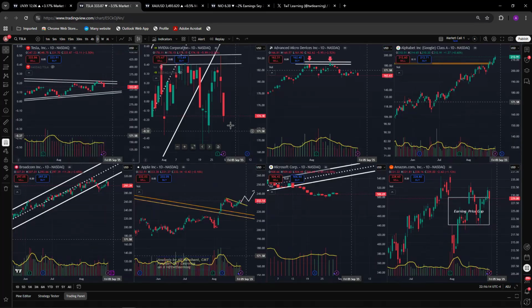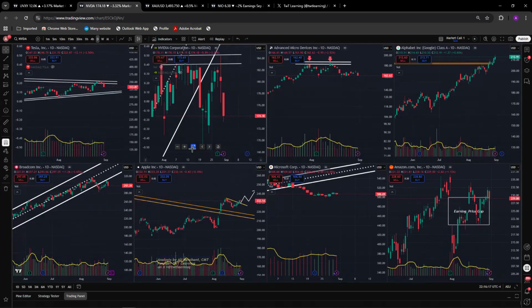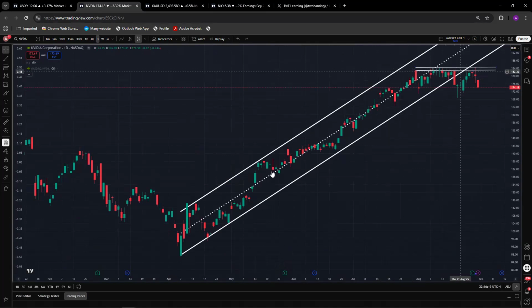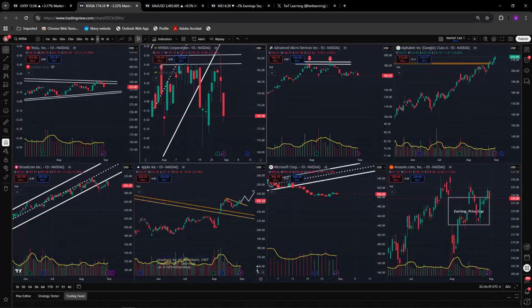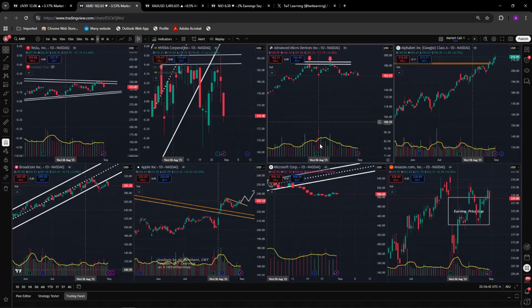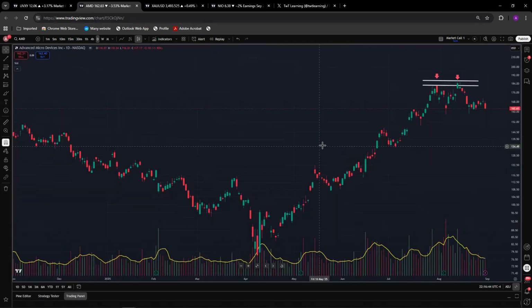All right, let's look at NVIDIA. So NVIDIA has broken this rising channel, as indicated in my podcast that I think NVIDIA is going down. We failed to break 188, 485 a couple of times. Probably we are heading down. We are going down to at least break 170 on the downside. And my target on a longer-term basis is somewhere below 160, 150, around 155. If you haven't looked at my podcast before the earning, please feel free to go and check it out. If you need that podcast, let me know.